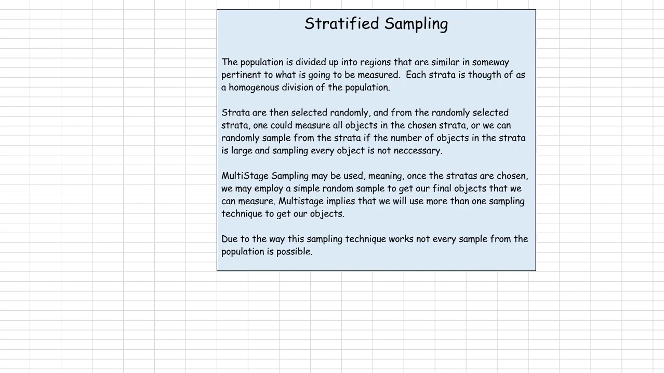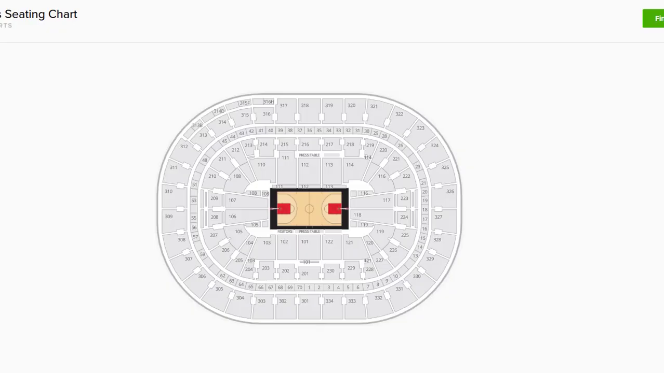As we'll see in a second, due to how this sampling technique works, not every sample from the population is possible. So this is different from simple random sampling. All right, so how does this work? Let's go back to our arena. So our question is, what's the average ticket price of a Trailblazers game?